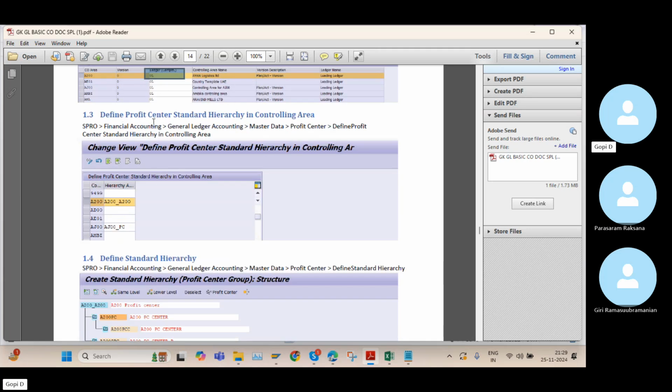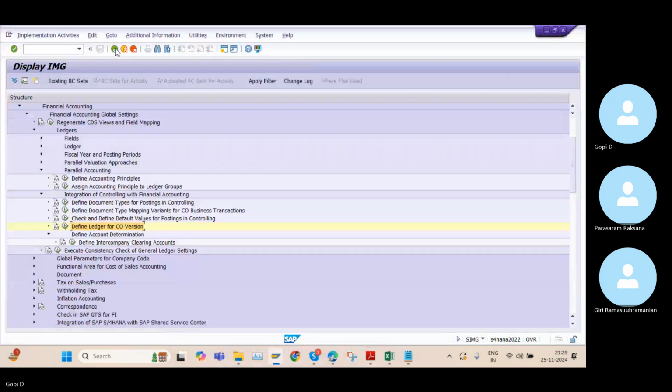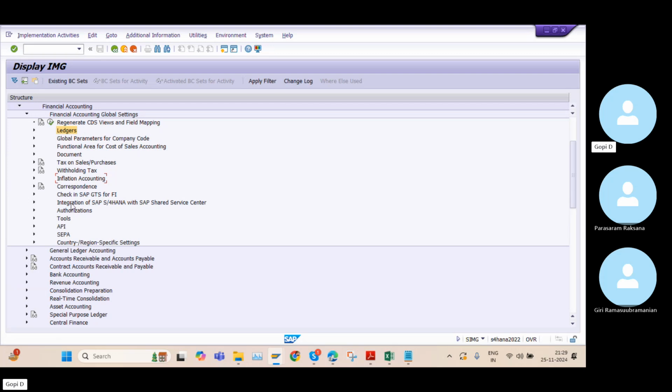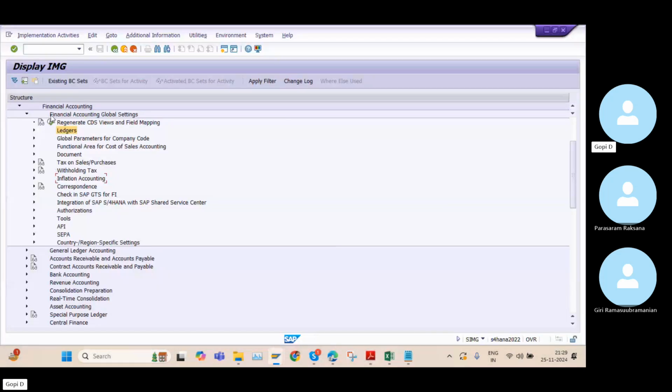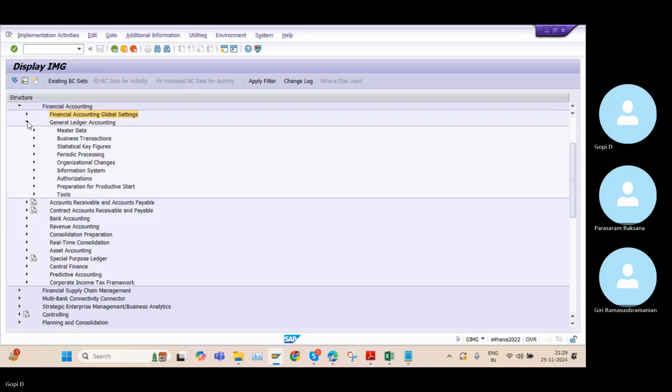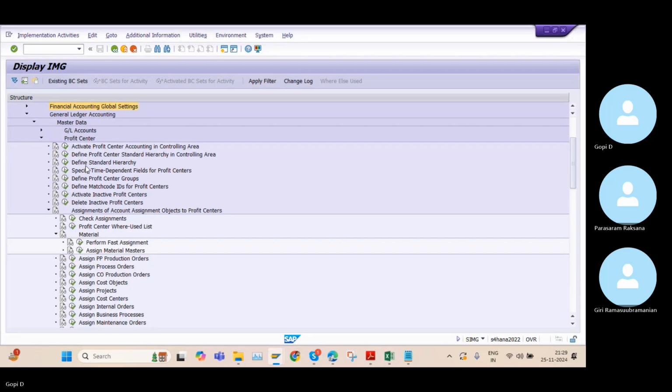Okay, so we need to define the profit center standard hierarchy as well. So I need to go to financial accounting, general ledger accounting, master data, profit center, and define standard hierarchy.